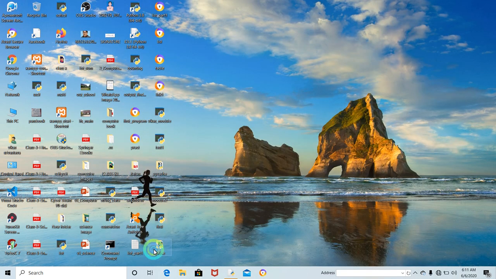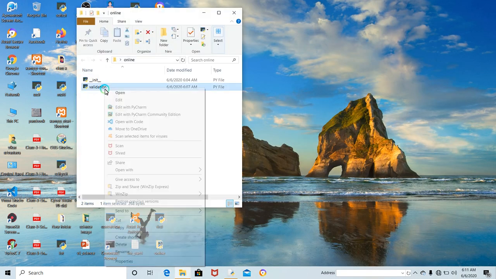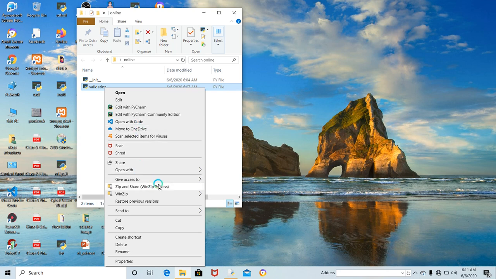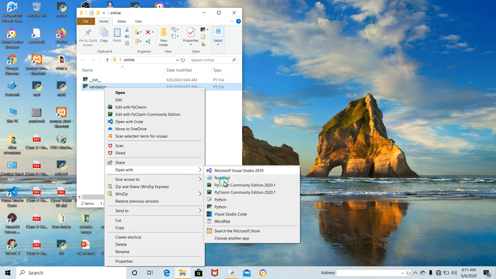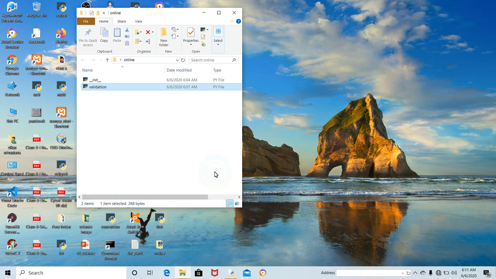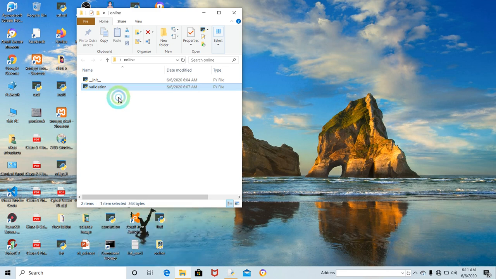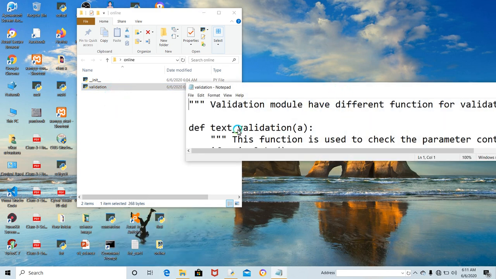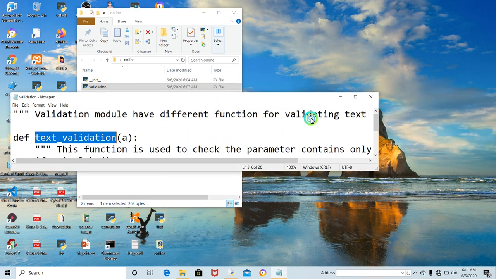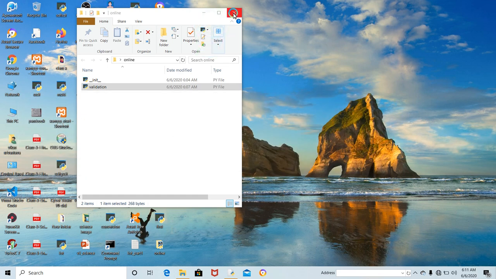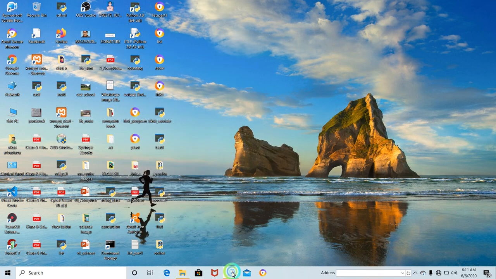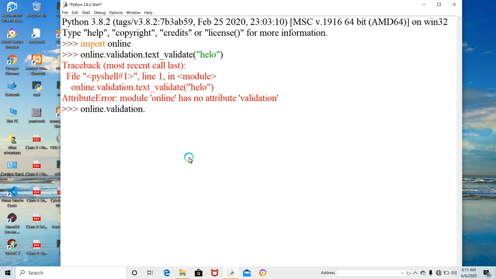Now inside that one we have to see once again what functions are there. Text validations, copy, and let me close this one also and minimize, and here we have to write hello.